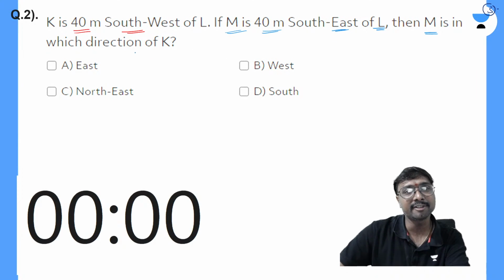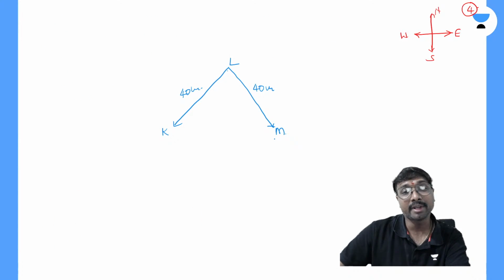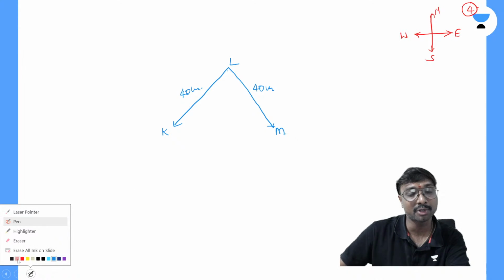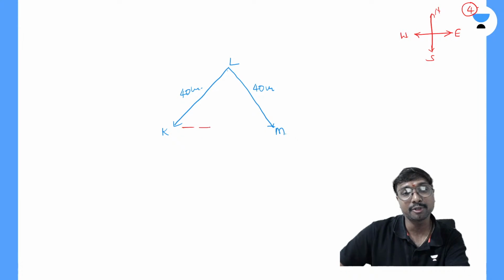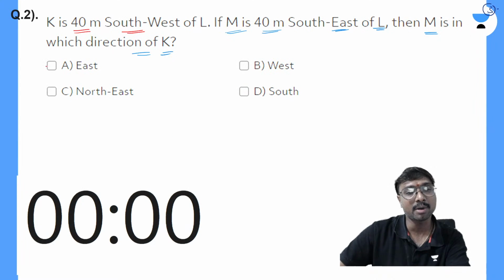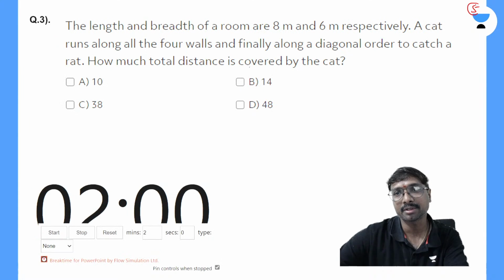Then M is in which direction of this K? If you just observe, with respect to K, M is in which direction? Towards the east direction, right? So K is observing, and M is towards the east. So which one is the correct answer? Option A will be the correct answer.